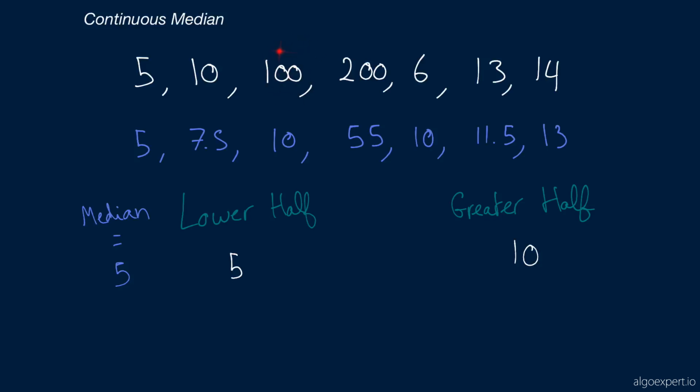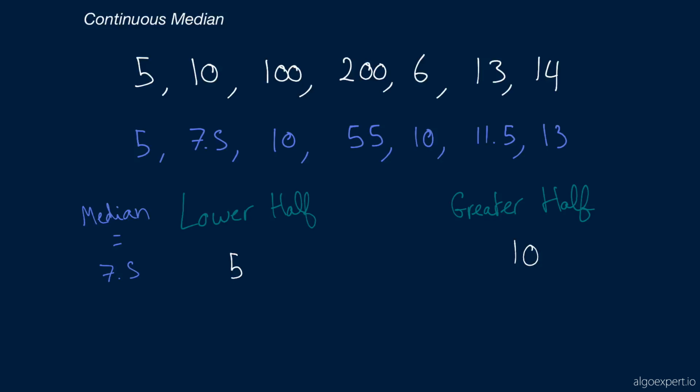Okay? Now, we get to a third number. But before we insert the third number, which is 100, we're going to want to update the median. So again, we check the length of the lower half and the length of the greater half, and we see that they're equal to each other, right? We've got one number in the lower half, one number in the greater half. So we take the average of the max value in the lower half and the min value in the greater half, 5 and 10, the average is 7.5, so we can update our median to be 7.5.